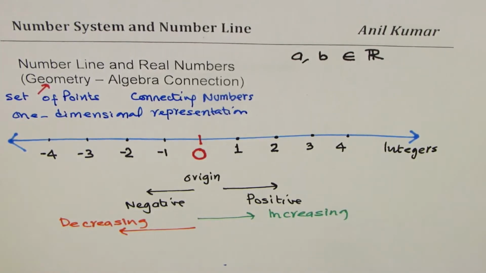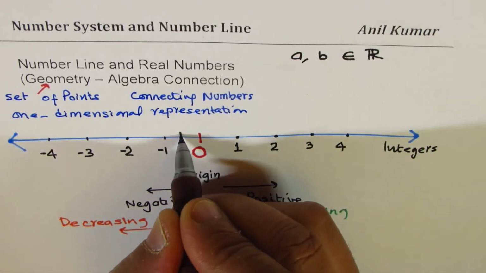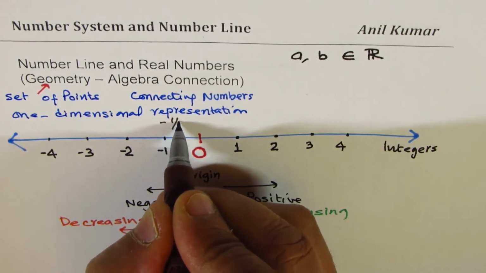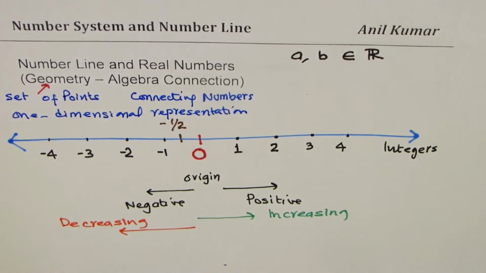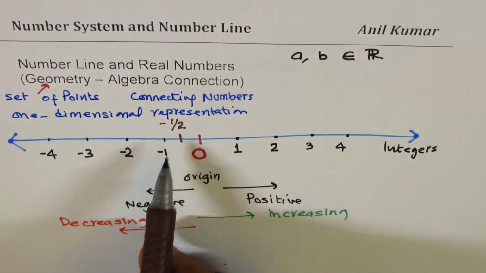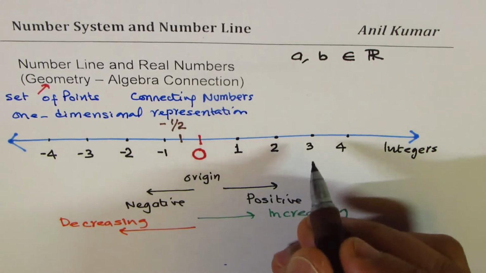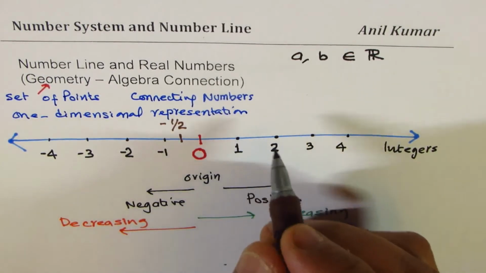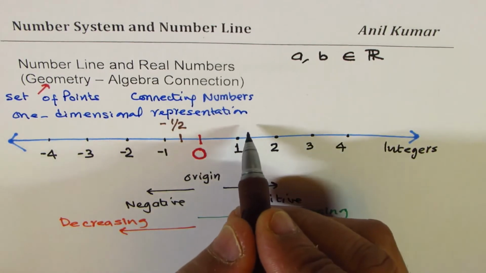Now let's take some fractions, or rational numbers. For example, the number here, right in the center, could represent minus half. That becomes a rational number, right? Now, to the right, we could have a rational number, let's say 1.5.